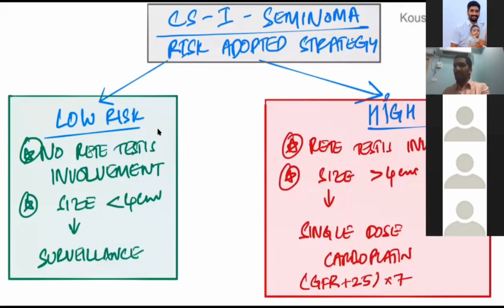This single slide is important for you. Low risk patient, surveillance. Low risk is no involvement of rete testis and less than 4 centimeters. High risk patient, rete testis involved or more than 4 centimeters, single dose of carboplatin.